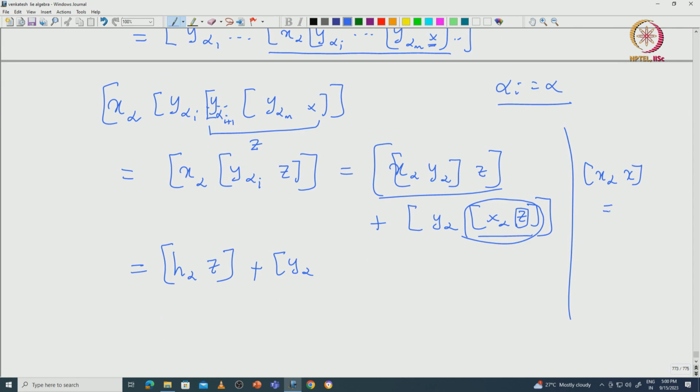Then you can see that this is going to be 0 as beta plus alpha is not a root. Okay.